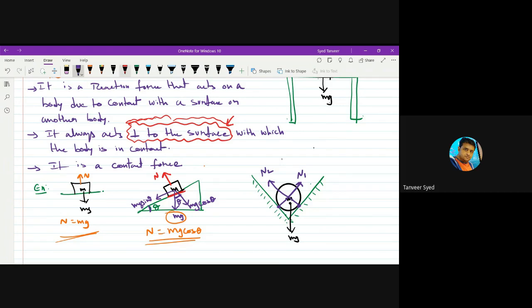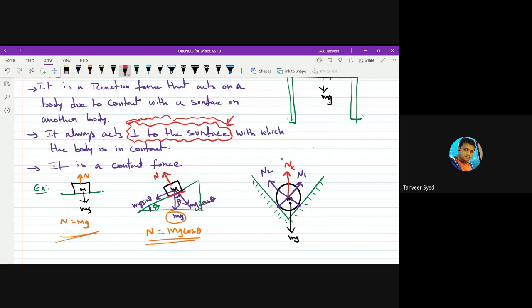If you just apply your knowledge of vectors, this is N2, this is N1. The resultant of these two will be something like this, a parallelogram diagonal. So the resultant of N1 and N2 will be this, let us say NR. And this NR, the resultant of these two normal reactions, is balancing the weight. That's why the ball is stationary.